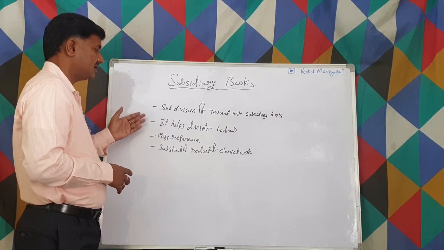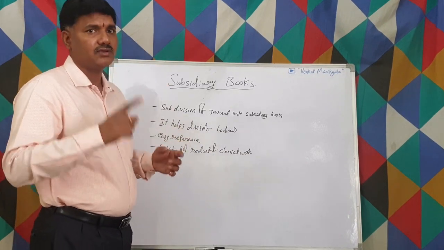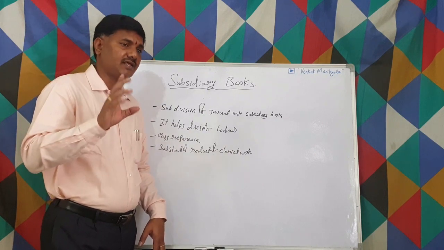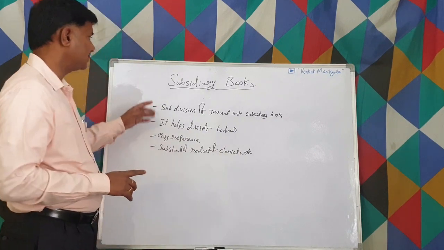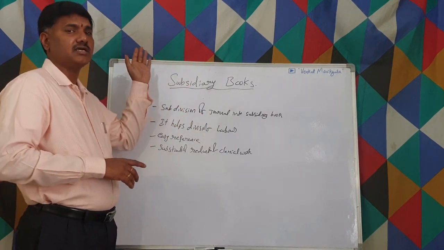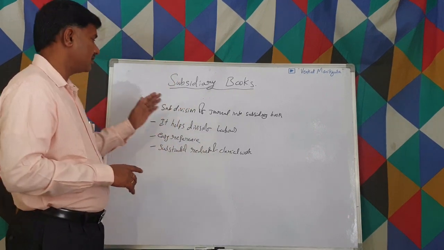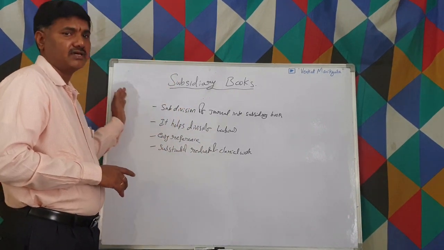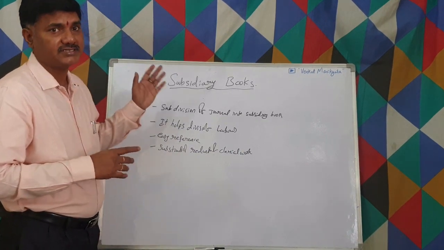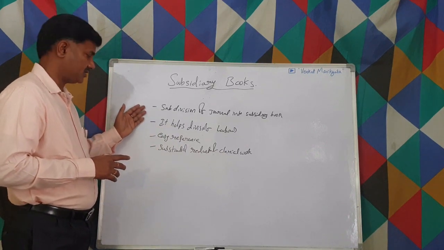One more thing is it helps the division of labor. Let us say if there is only one general journal, only one person has to write, and he has to write continuously, right? When it comes to subsidiary books, one person can write the sales book, another person can write the cash book, and another person can write the purchase book. Like that, it divides the work, and labor also we can engage differently. In that way, it helps the division of labor.